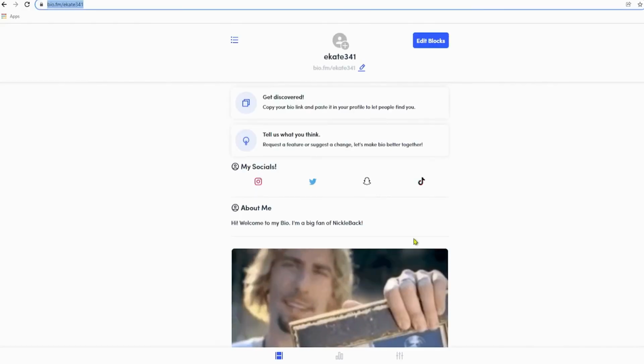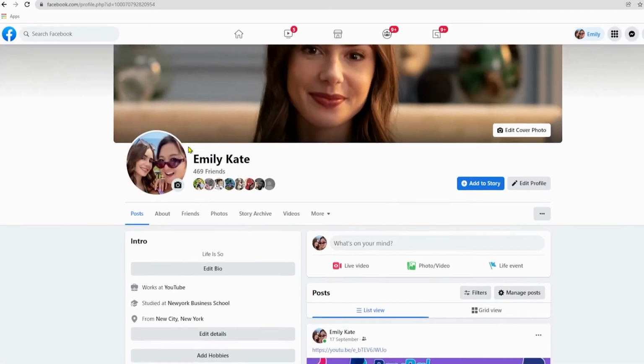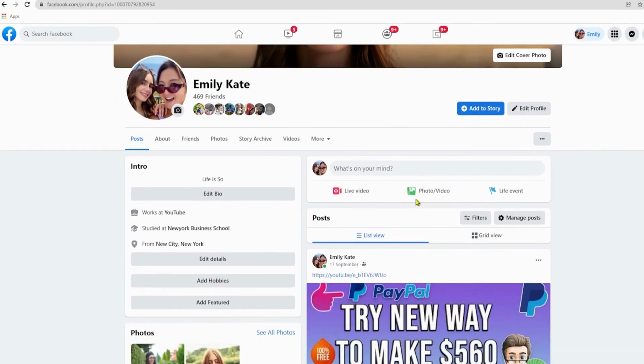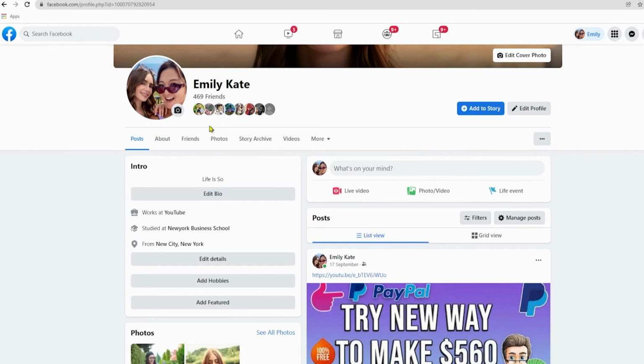Step number 7. Now just go back to facebook.com and you can definitely use your brand new account for this. You don't have to use the profile where you have your friends and family as your Facebook friends, because then they will see the post which you're about to publish right now. So you can definitely use a brand new account because you do not need any followers. You do not need any Facebook friends for this, and you don't need any likes or whatsoever. This will all make sense in a minute.